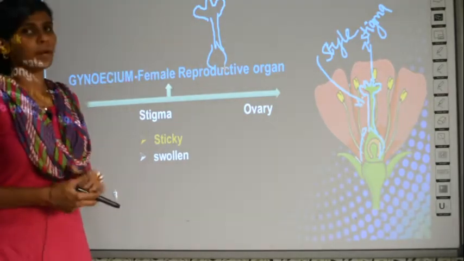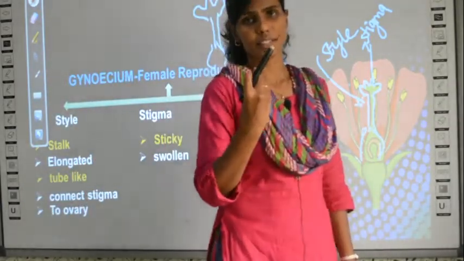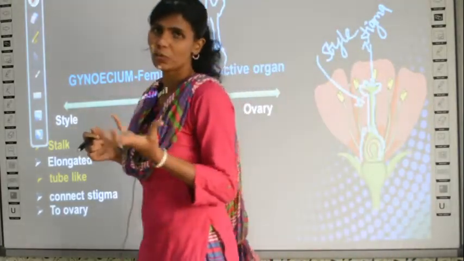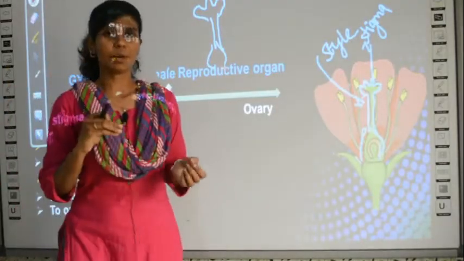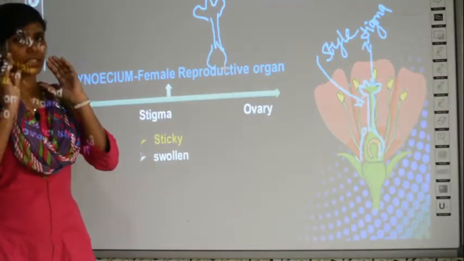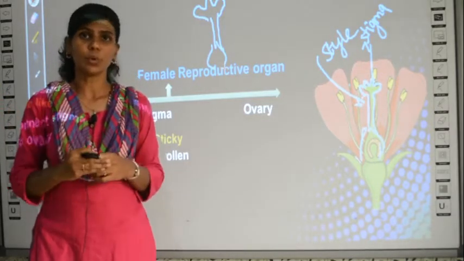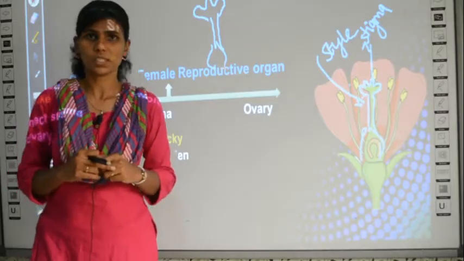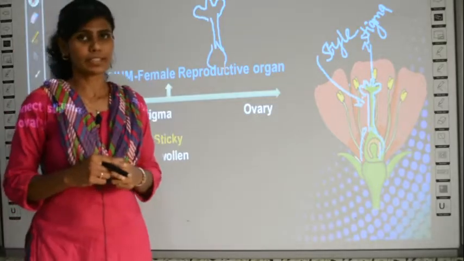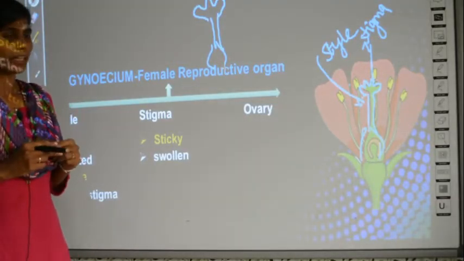And then about the stigma. The stigma usually has a sticky substance. It has a fluid-like substance which will attract the pollen grains. See, suppose there is water on the floor, dust will easily be trapped on it compared to a dry floor, right? Similarly, whenever there is a sticky liquid-like fluid on the stigma, if wind carries pollen grains, they can easily be trapped by the sticky substance. Fertilization is fusion between the pollen grains and the stigma. Clear?